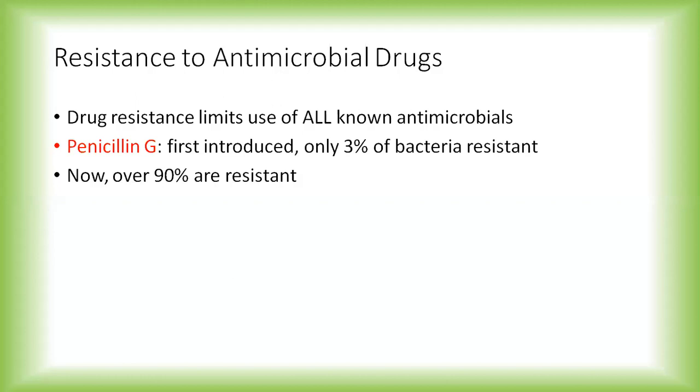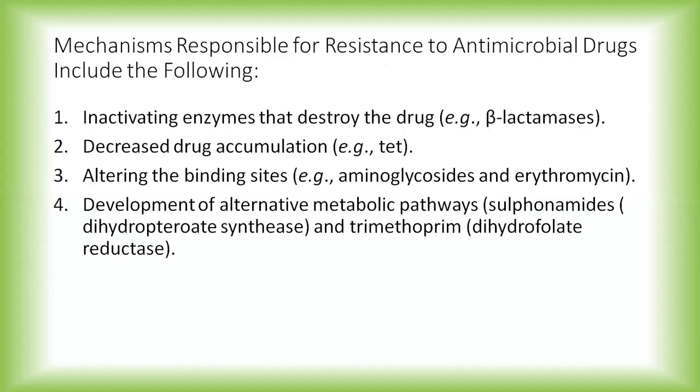पहले penicillin used to kill 97% of the bacteria. Now penicillin G can kill only 10% of the bacteria. Just imagine how drastically bacteria have developed resistance to antimicrobial or antibiotic agents. So what is the cause? Why is this resistance developed? There are certain important mechanisms responsible for the development of resistance to these antimicrobial drugs.